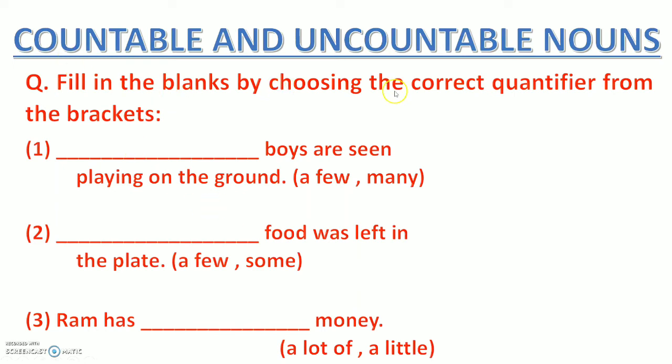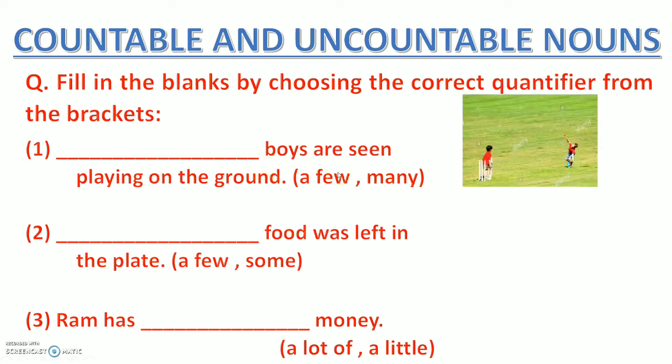Fill in the blanks by choosing the correct quantifier from the brackets. हमें brackets में से correct quantifier choose करके fill in the blanks करनी है जी, ठीक है? So the first one, blank boys are seen playing on the ground. Now if you see, this is a picture of a ground where only two boys are playing, right? So there are not many boys, only two boys are there. So can I use many as the quantifier here? No, it will be wrong. So which will be the correct quantifier to use? इसमें सही शब्द कौन सा रहेगा चूज करना? A few. Yes, so a few boys are seen playing on the ground.